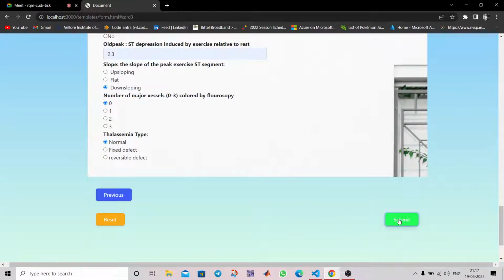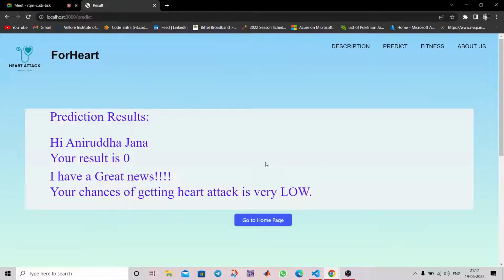So now we are submitting the form. You can see the result is zero. That means the chance of getting a heart attack is very low, and that's great news. From here, we can either go to the home page or go to the fitness app.